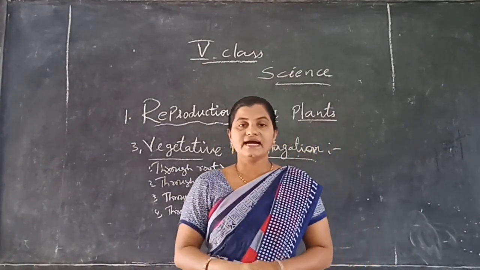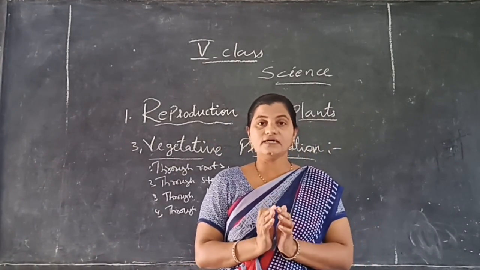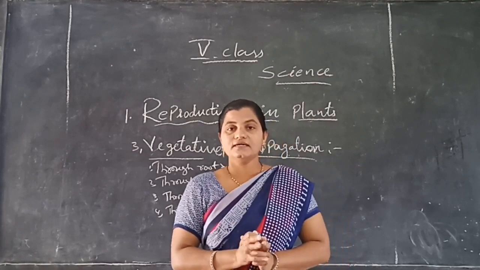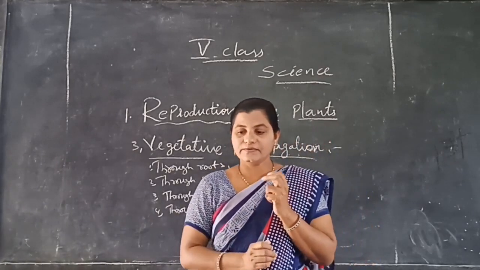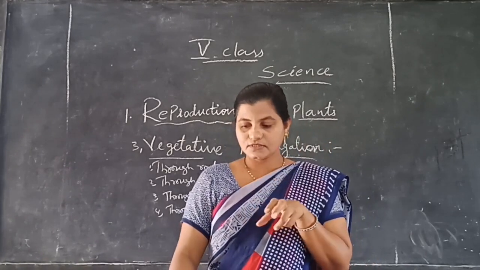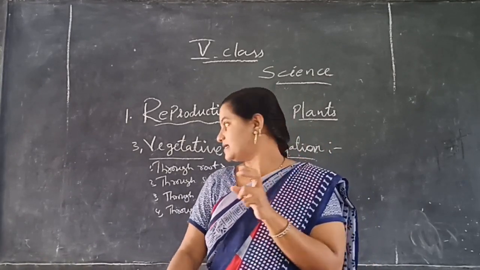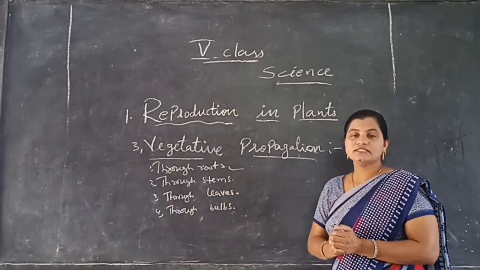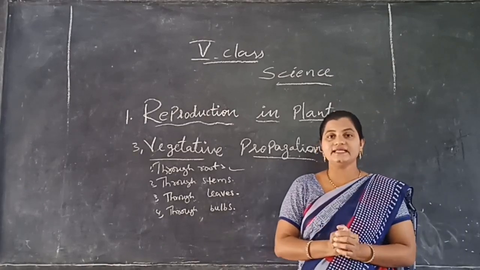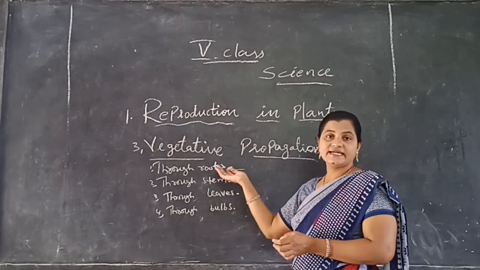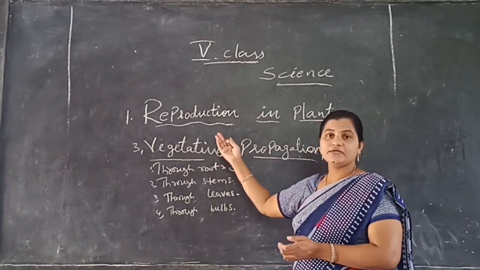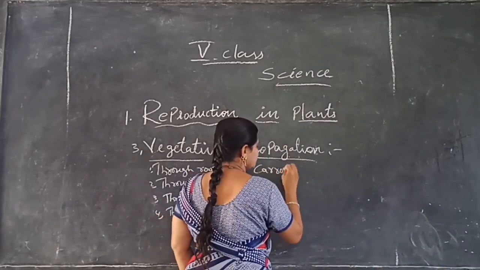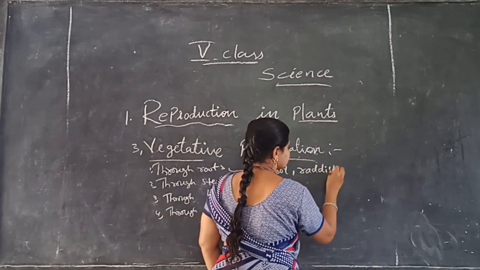Some roots are carrying food in them, meaning they can store food in the roots, such as radish, carrot and turnip. So what do we have to do? We have to plant them in the soil. When we plant these roots in the soil, they will germinate into a new plant. Understood? Some roots store food material in them. When these roots are planted into the soil, they will become a new plant. For example, carrot, radish, etc.